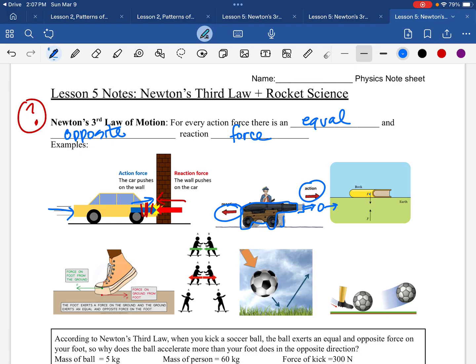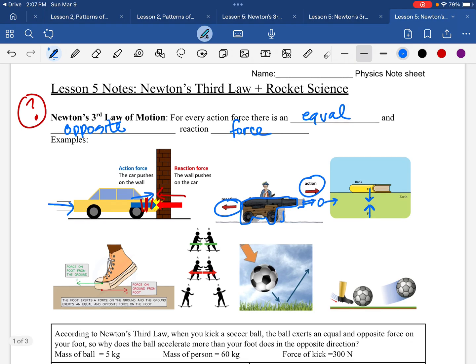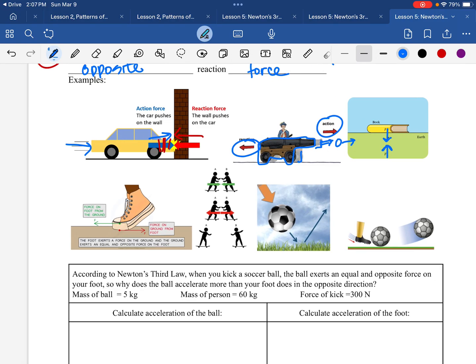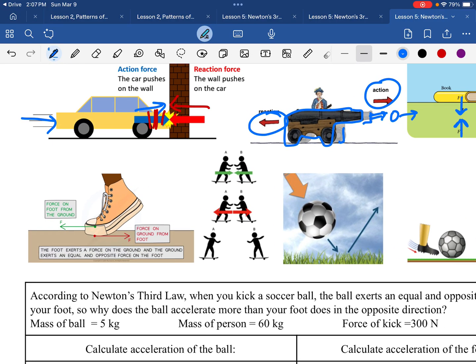Any stationary object is exerting a force on, say, a table or the ground on Earth, and that Earth is pushing back on that book. That's why that book doesn't fall to the center of the Earth. When we walk or run, we are pushing against the ground in this direction here, and the force on the foot from the ground is equal and opposite, so that propels our body forward.